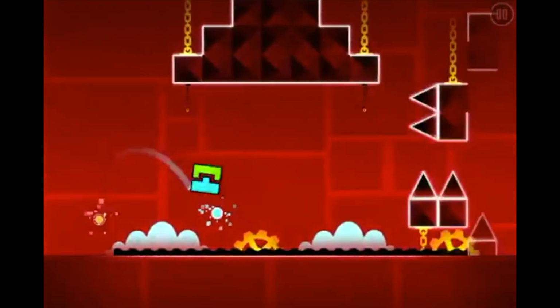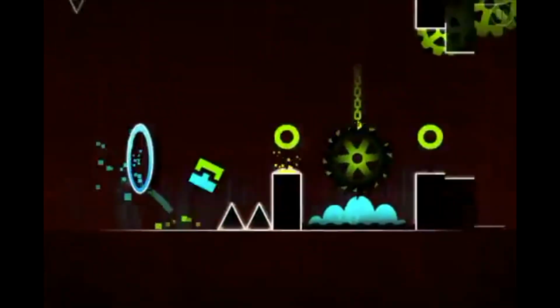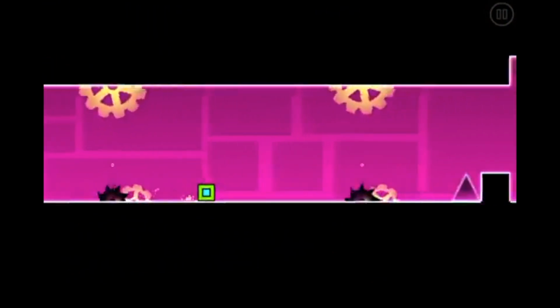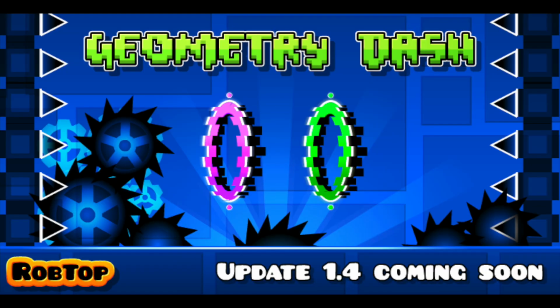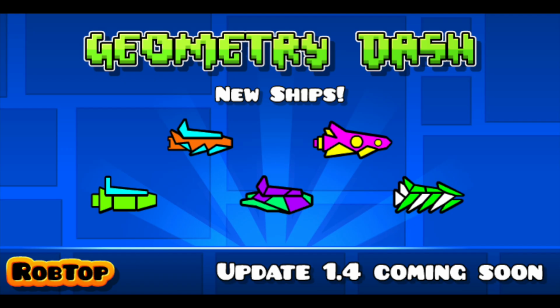Clutterfunk was a fairly difficult level at this time, especially while people were still learning how to use the mini mode. And mini could be any type of game mode, not just cube. You could be mini anything. Before update 1.4, there was only one ship skin, so 1.4 added 4 new ships for people to try out since the old one was getting boring.